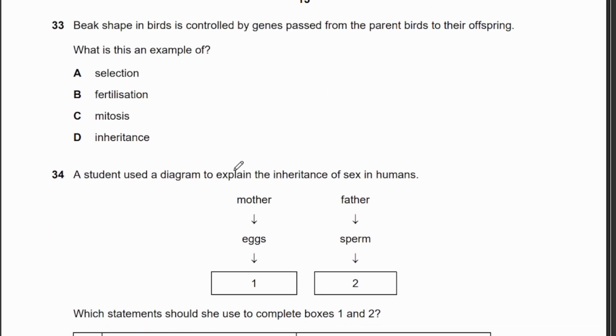Okay. 33. Beak shape in birds is controlled by genes passed from the parent birds to their offspring. What is this an example of? So, the genes are being passed from the parent birds to the offspring, and the offspring is inheriting the beak shape. So, therefore, if the parents have the beak shape, the offspring will also have the same beak shape. So, therefore, this is an example of inheritance.